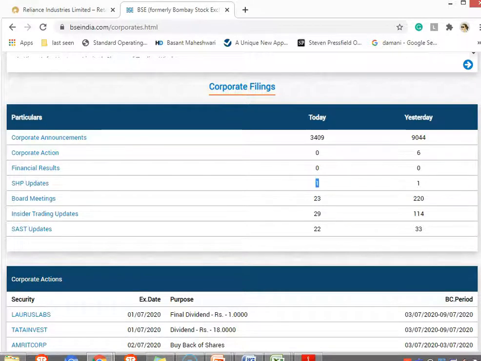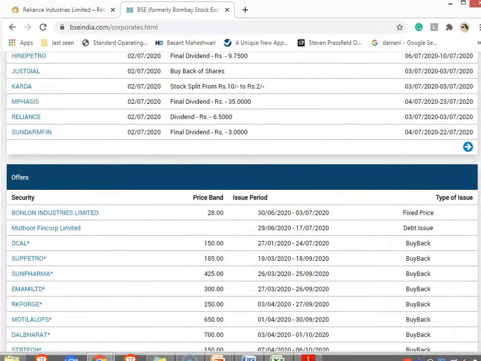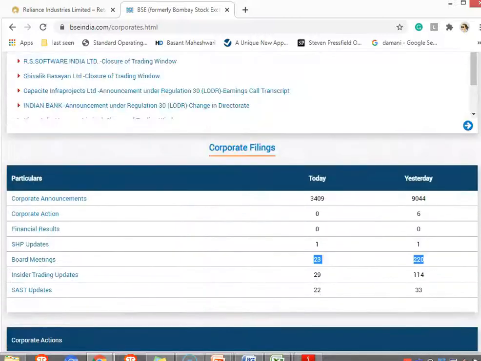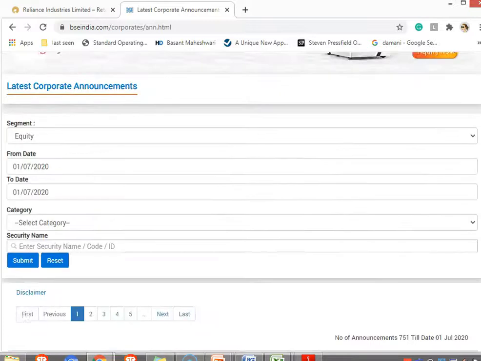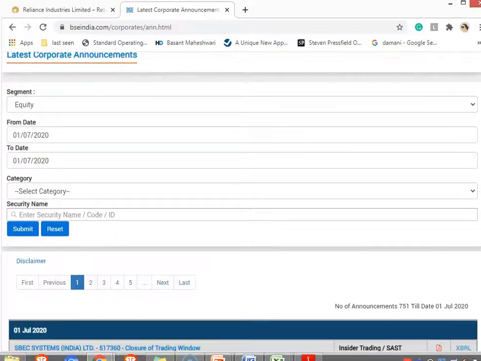And then board meeting, like I already told you, board meeting details they also give. They in fact also tell you what they decided in the board meeting, etc. Those details are also put up. So as you go a little below, they will give you details on what we already discussed. Just for example, I'll go to this corporate announcement section. Here, if you are looking for announcements done by various companies in a particular time duration, you can put up the dates.